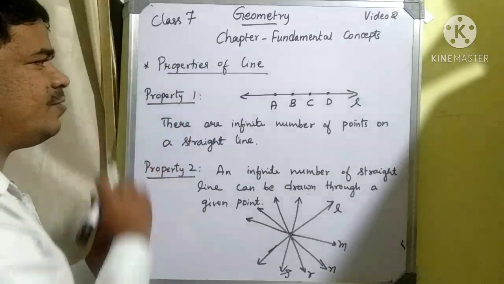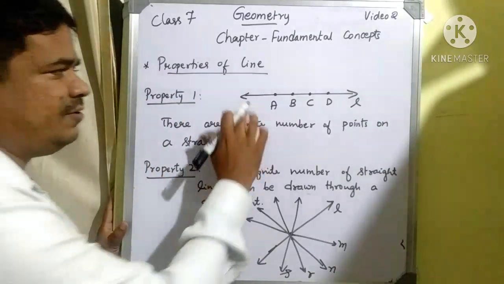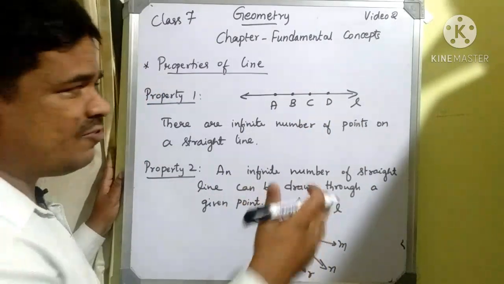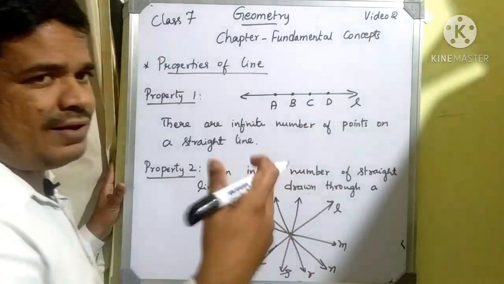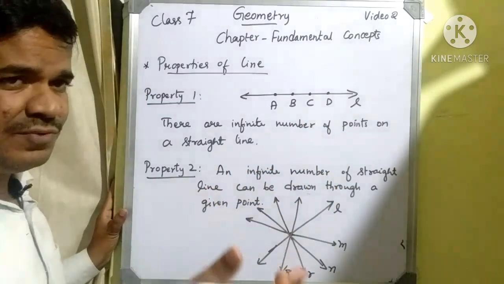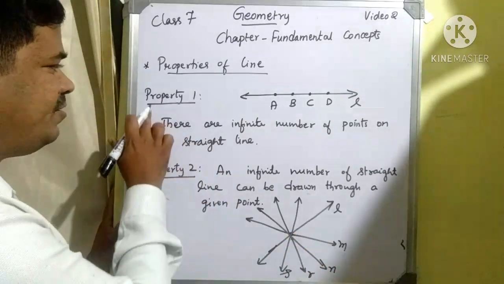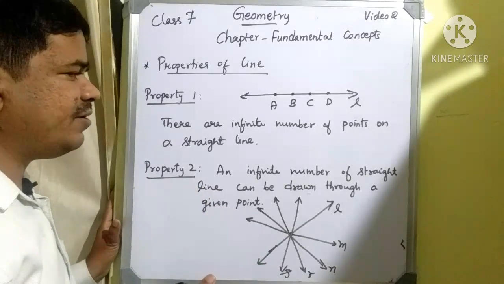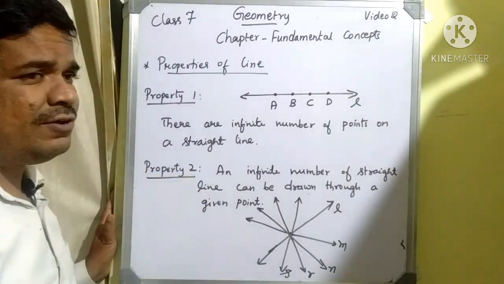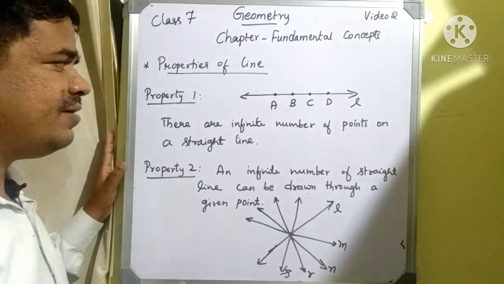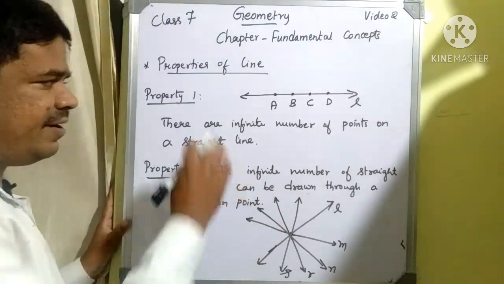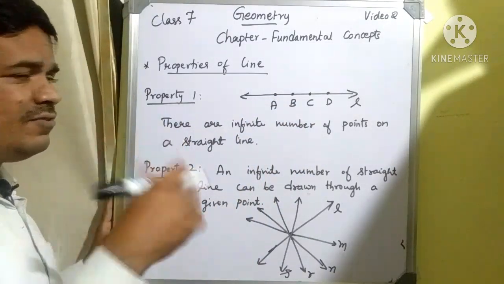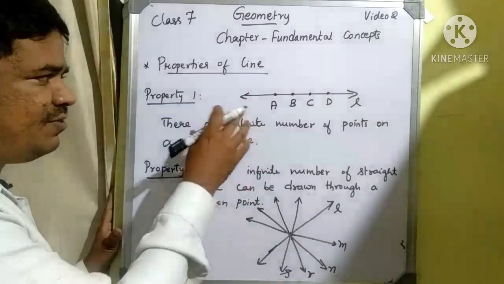If we consider the first property of a line, a collection of points, an infinite number of points will be present inside the line. That collection of points we can call a line. The first property: there are infinite number of points on a straight line. We have studied this characteristic at the start itself, in the concept of line. This is one of the properties.